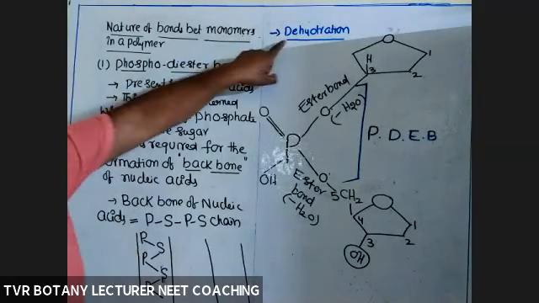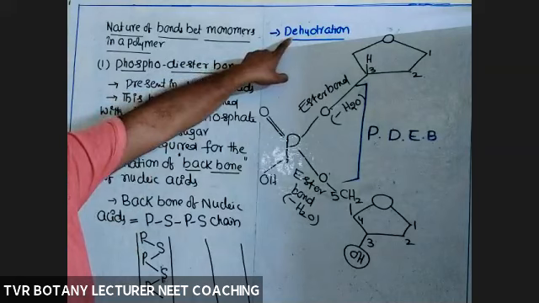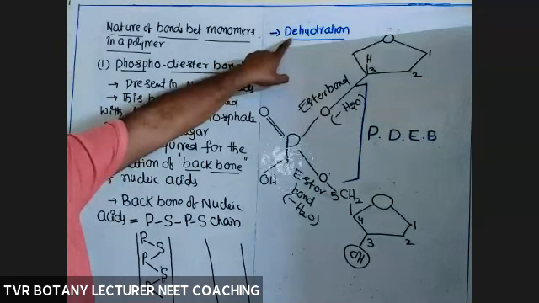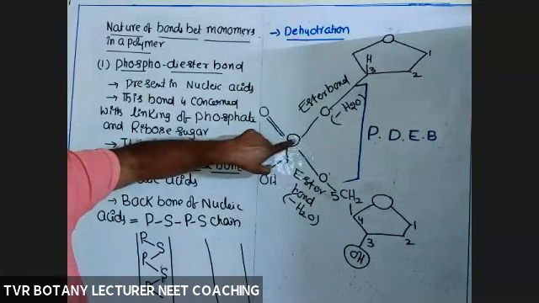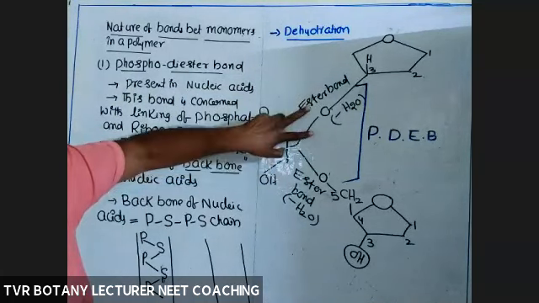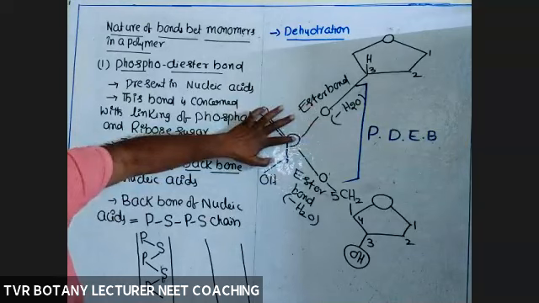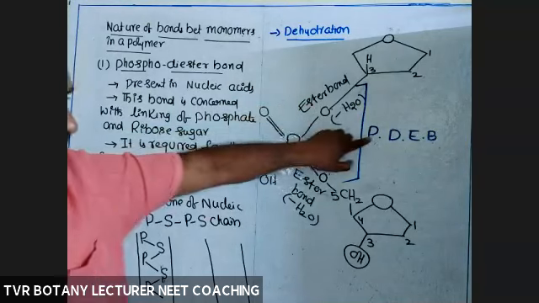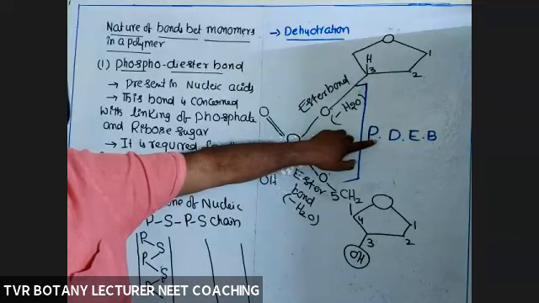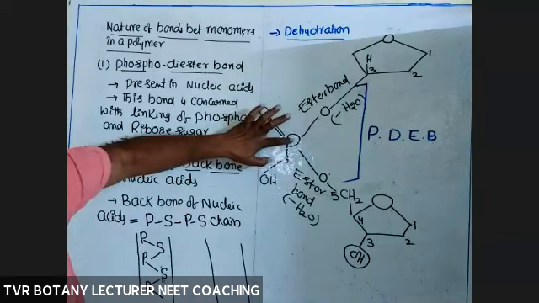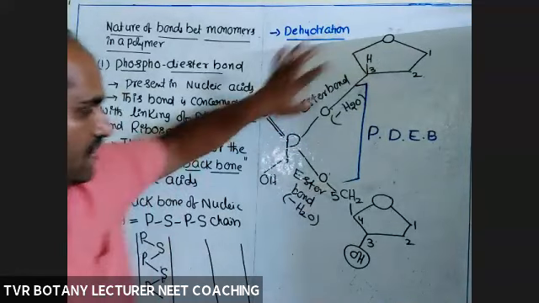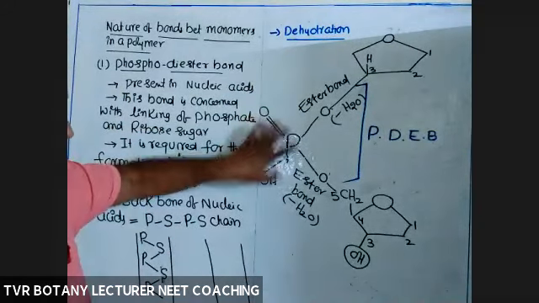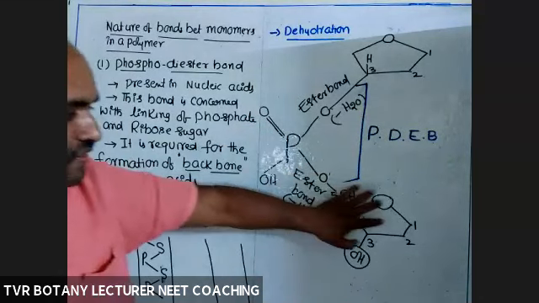That ester bond is formed by dehydration, by the elimination of one H2O molecule. So each phosphate molecule is able to produce two ester bonds. Two ester bonds coming from one phosphate molecule are collectively called phosphodiester bond. And this phosphate is linked to two successive sugars. For example, first bond at the fifth carbon atom linked to this sugar.